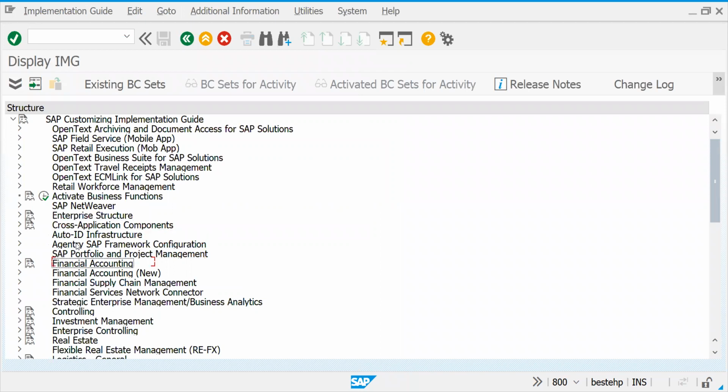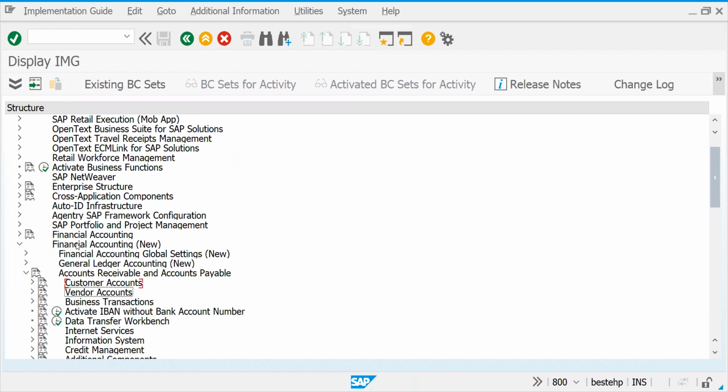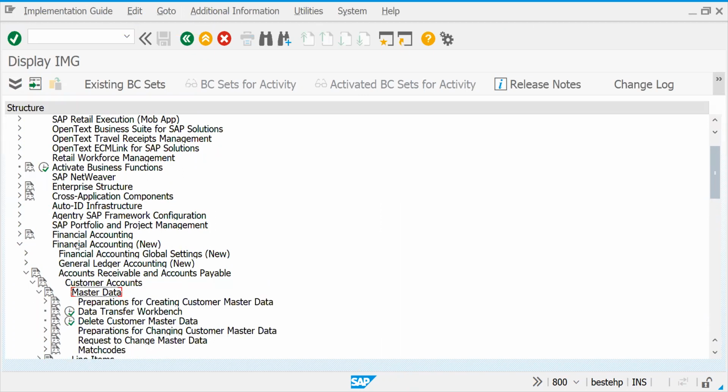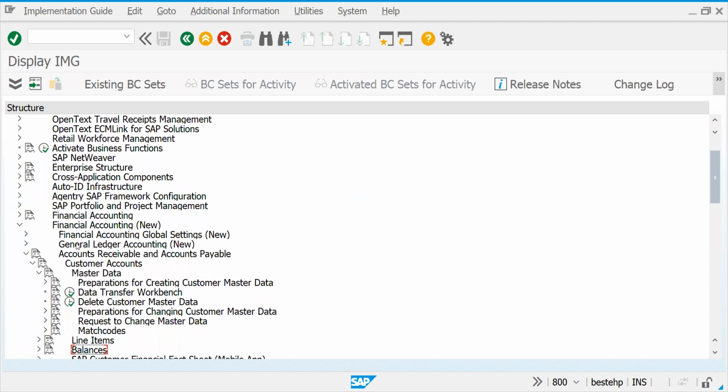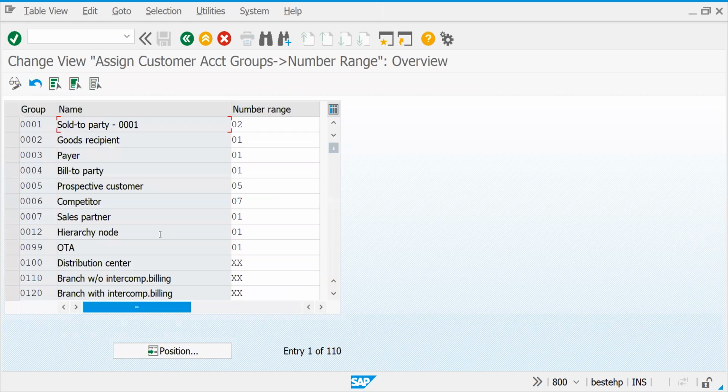What we have done for checking external customer, right? We just made a change. I'm just resetting back. Under account receivable and account payable, customer accounts, master data, within that, preparation for creating customer master data, assign number ranges for customer accounts.